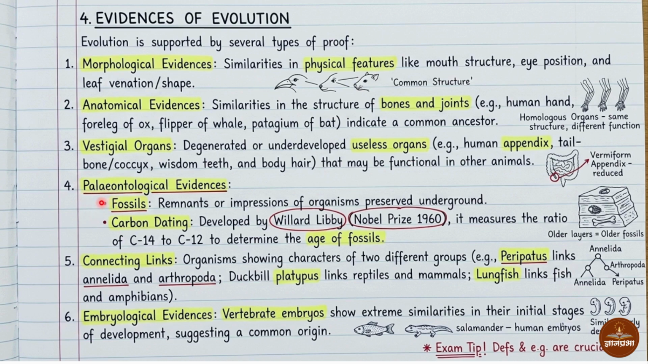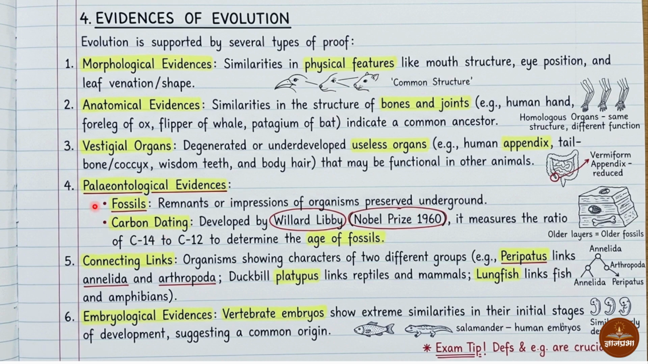Next is paleontological evidences. Paleontology is the science that deals with the study of fossils. What are fossils? Fossils are nothing but a remnant or impression of an organism preserved underground. Means when an organism dies and is buried under a layer of soil, it gets converted into fossil.